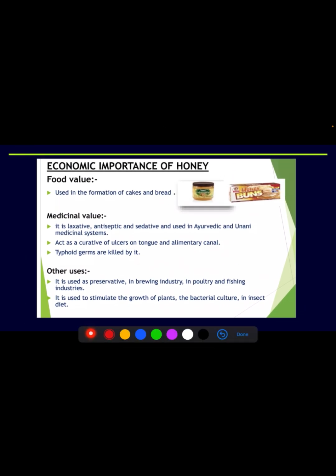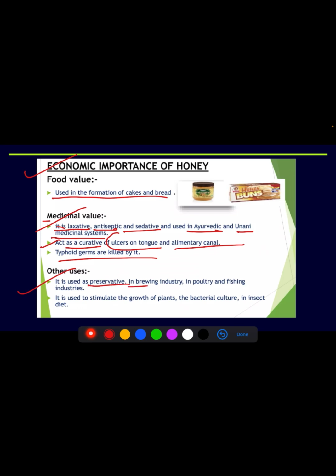Now, economic importance of honey: food value, medicinal value, other uses. It is used in the formation of cakes, breads, etc. Medicinal value: used as a laxative, antiseptic, sedative, used in Ayurvedic and medicinal systems, acts as a curative of ulcers on the tongue and alimentary canal. Typhoid germs are killed by it. Other uses: it can be used as a preservative in the brewing industry, poultry, fishing industries. It is used to stimulate growth of plants, bacterial culture, and as an insecticide.